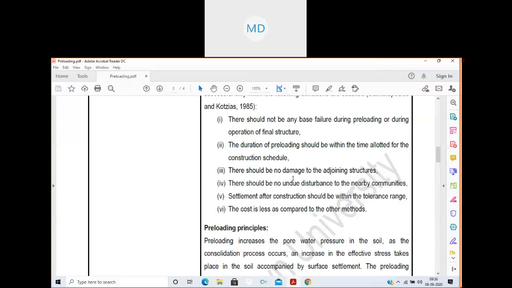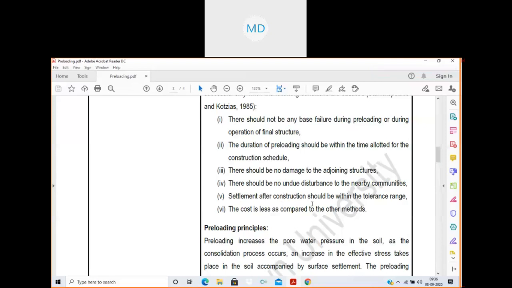There should be no damage to the adjoining structure. Means the structures already constructed nearby should not get damaged. Suppose you are applying the fill material for the loading and the settlement occurs to such an extent that the soil under the nearby structures is also getting settled and some kind of changes are occurring in the structures, then there will be a problem. Then there should be no undue disturbance to the nearby communities. Nearby communities should not get disturbed.